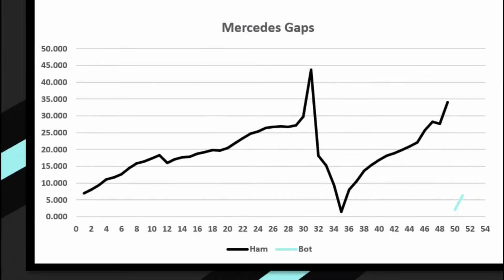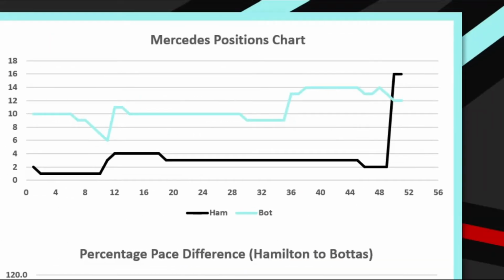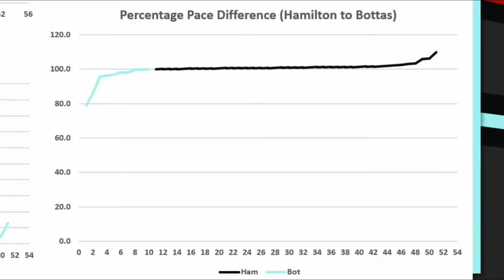Then taking a look at the graph down below, this is the Mercedes gaps. Again, Lewis Hamilton in the black, Valtteri Bottas in that small little squidge in the turquoise. This shows the gap on each of the individual laps, and it shows it across the entire Grand Prix. Then the graph in the top right just shows the Mercedes positional charts. And then finally, the graph in the bottom right is the percentage pace difference.